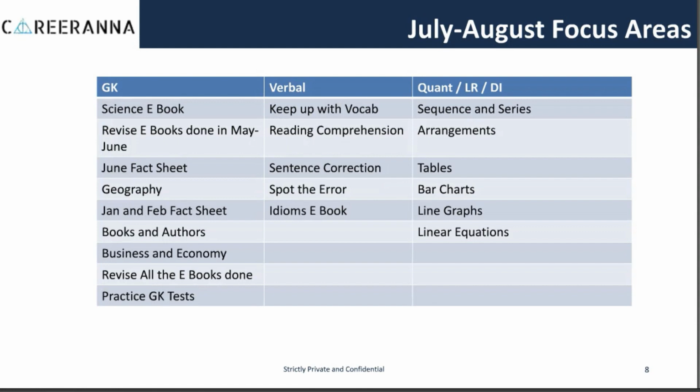These six topics are what you should be focusing on during July and August, and you should ensure that you are very thoroughly preparing all these topics in the sequence which we have shared with you, because this is going to help you very significantly in your overall preparation as you move ahead.